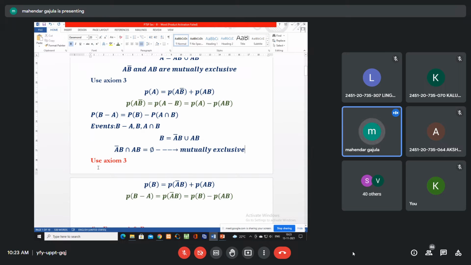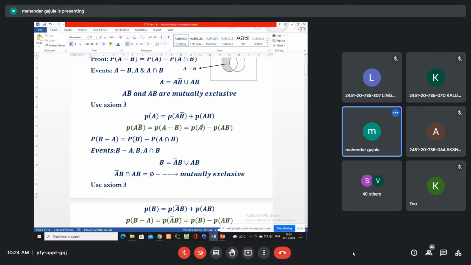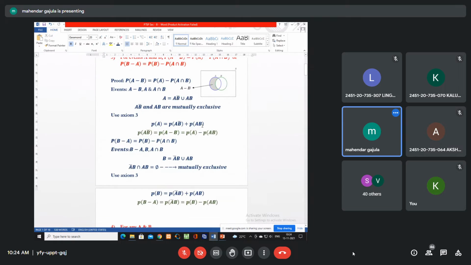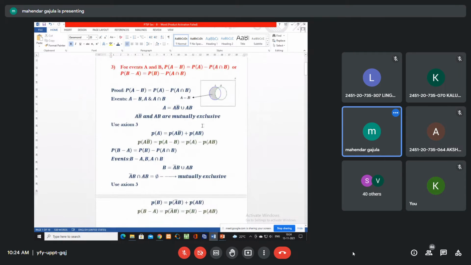So any doubt in this proof? Any doubt in this proof? I hope you are copying parallelly. Shall I give some time to copy? If you have any doubt, please ask me now. I'm giving 2 minutes to copy.